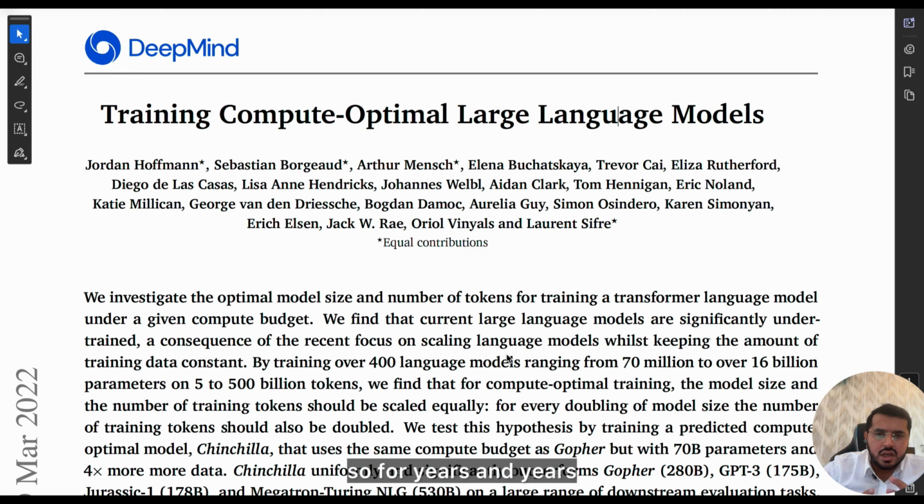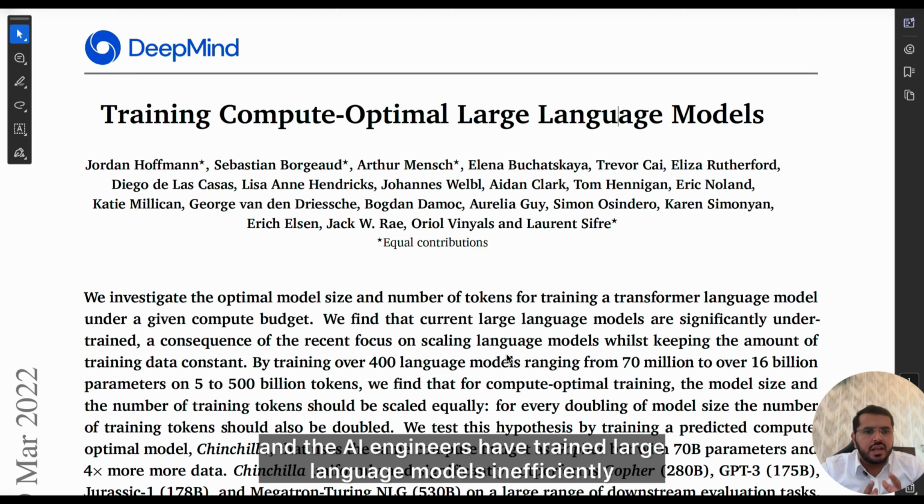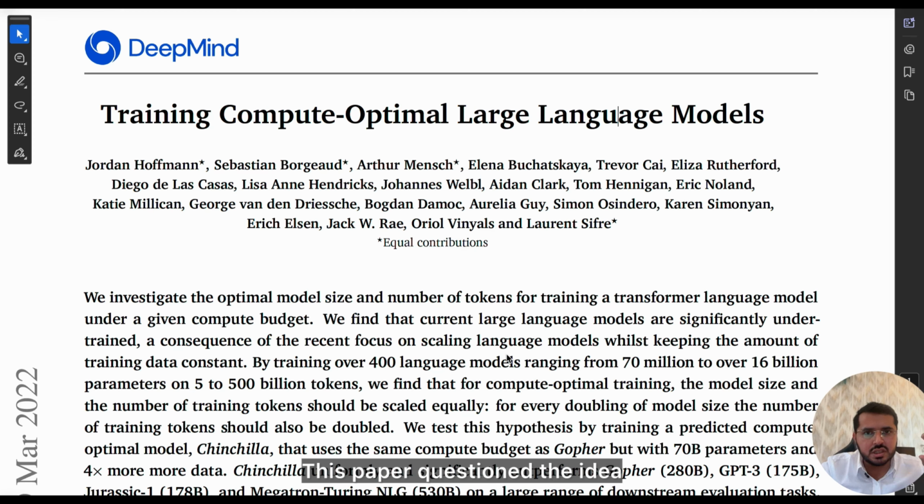For years, AI researchers and engineers have trained large language models inefficiently. And what was the precise question they asked? GPT-3 had billions of parameters in its model capacity. So is the model really undertrained, or do we need that many parameters?